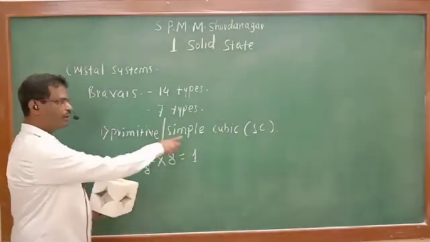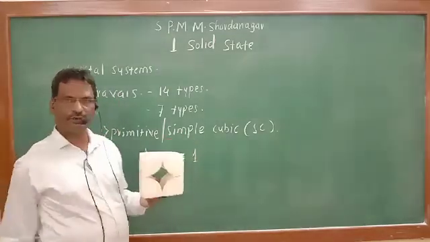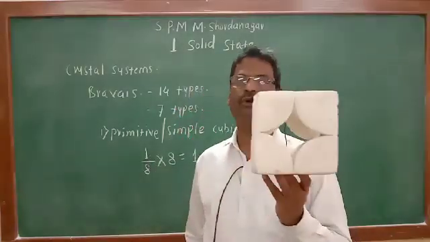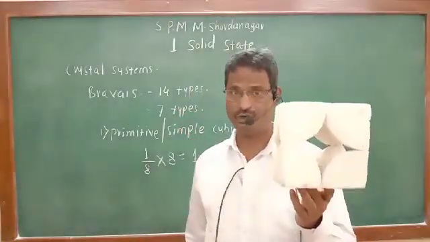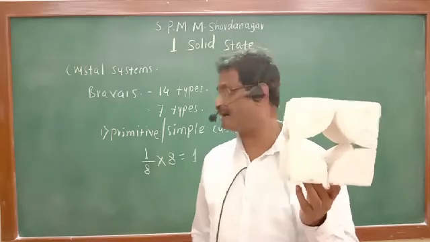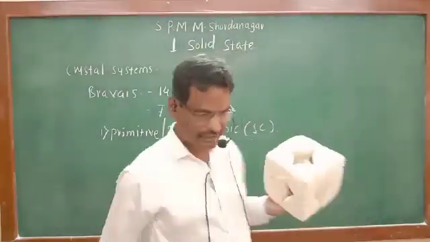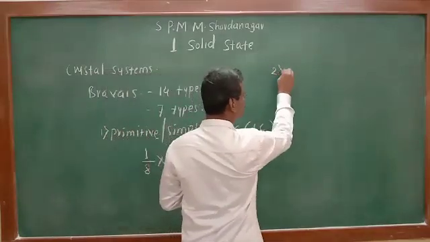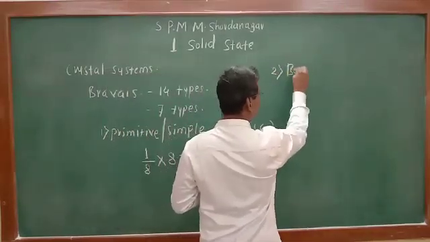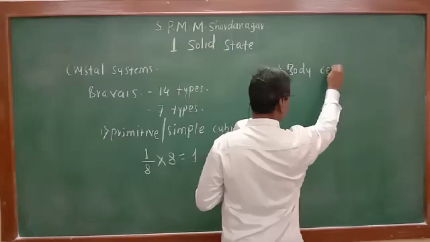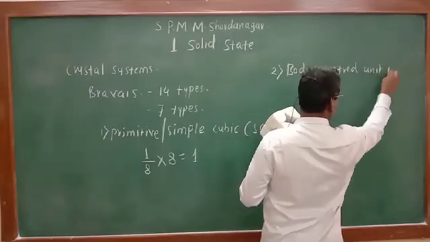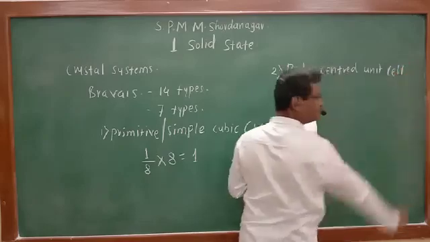Therefore, in the primitive or simple cubic unit cell, there is only one particle present in one unit cell. Then the second type of unit cell in your syllabus is the body centered unit cell. This also we have studied.